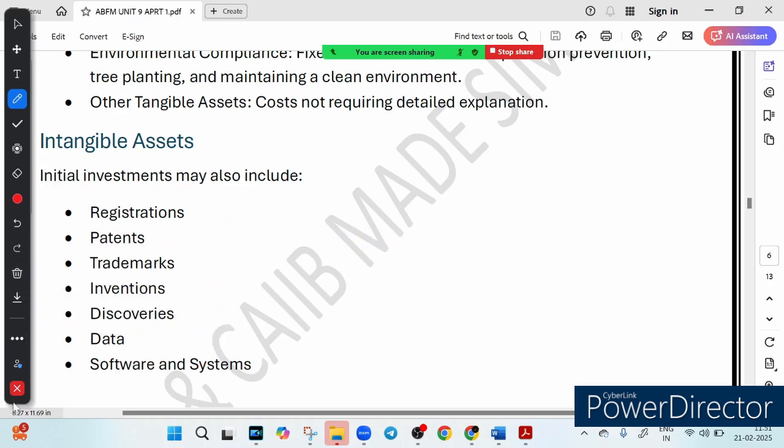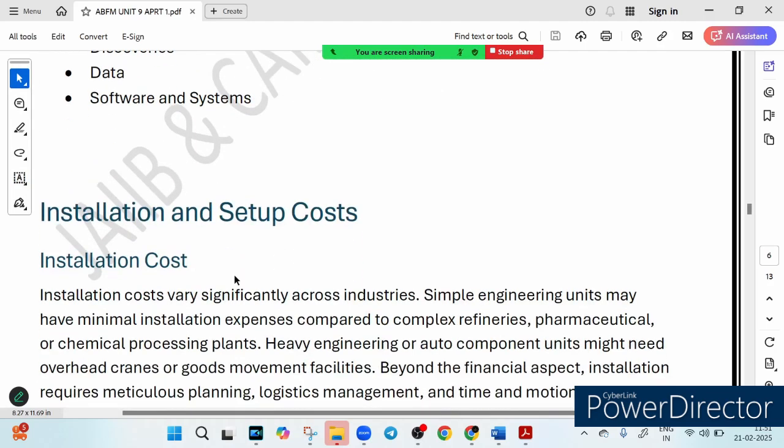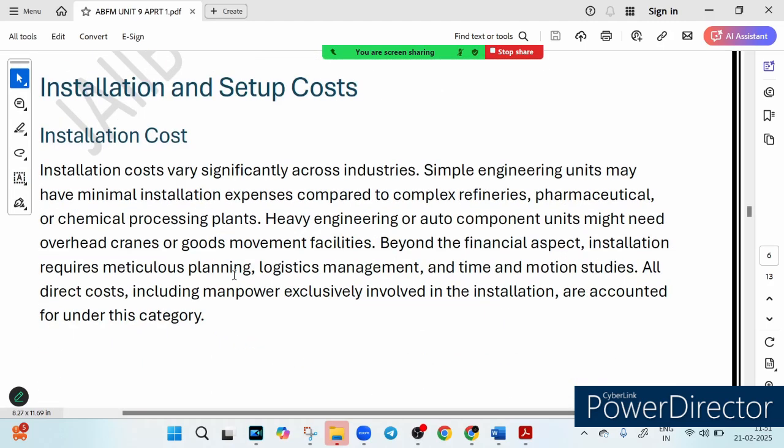Why? Because think of intangible assets as the paperwork and brand value of the business, things you don't touch but are super important. Then we have why project cost analysis is important, because it helps business plan their finance before starting.